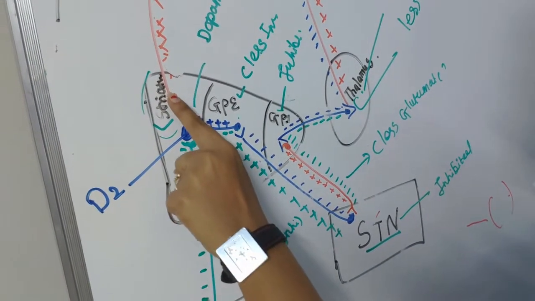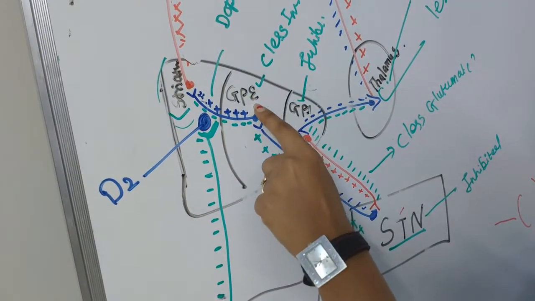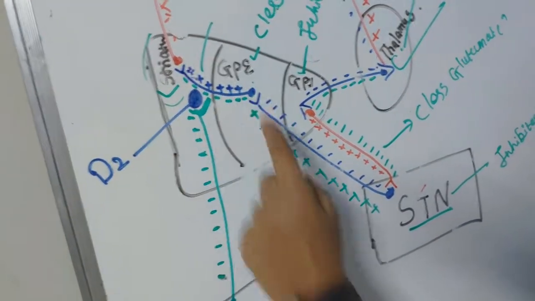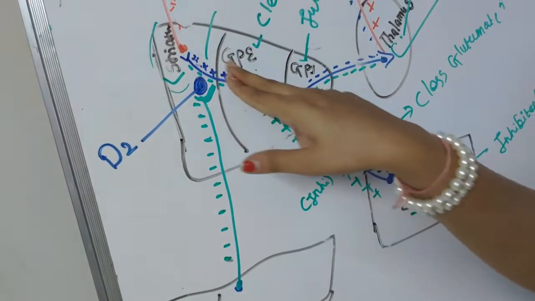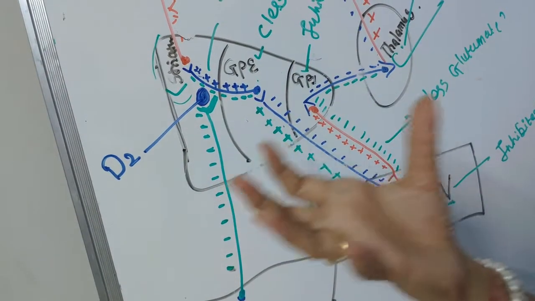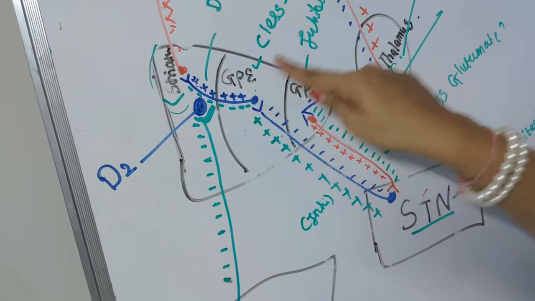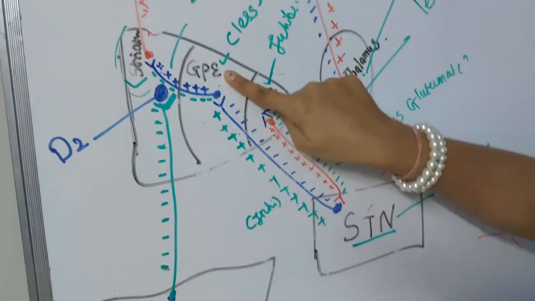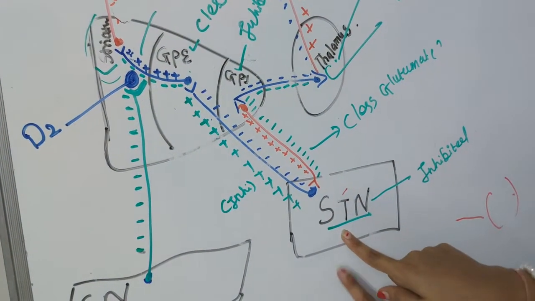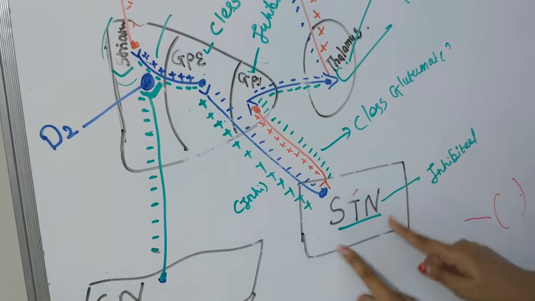As it is excited, more GABA is secreted over the GPE, and this GABA is inhibitory in nature, so it inhibits the globus pallidus externa. As the globus pallidus externa is inhibited, it will secrete less GABA over the subthalamic nucleus. Less GABA means less inhibited and more stimulated.